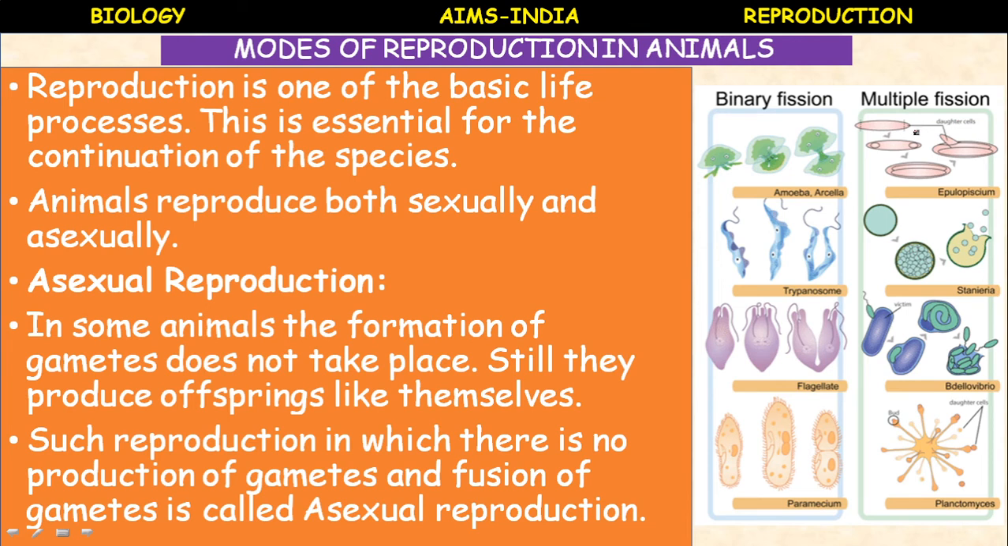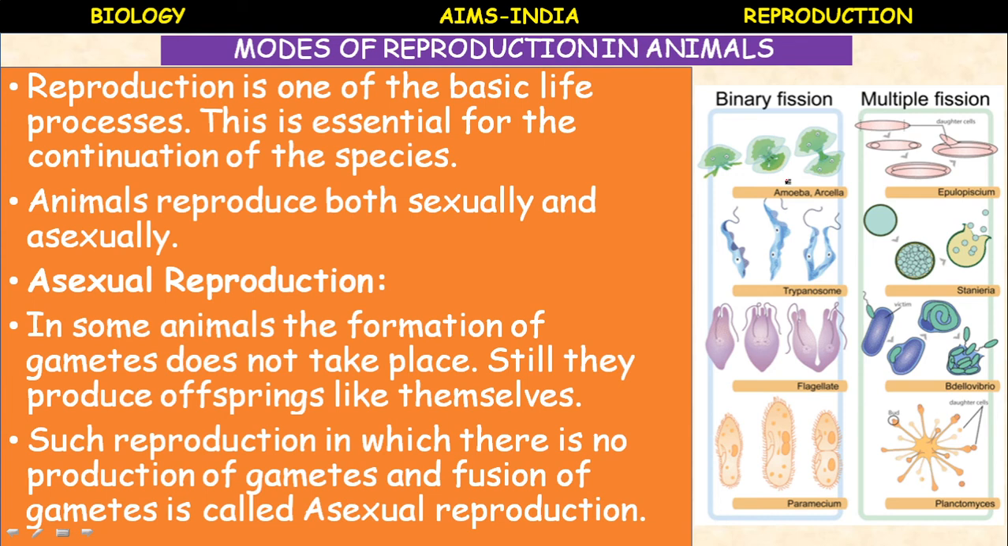Next, multiple fission. Multiple fission means several. One organism can produce more organisms, more than two. Then it is called multiple fission. So here some examples are given: Steineria, Bdellovibrio, a bacterium, and Plasmodium. They show multiple fission. Even paramecium and amoeba, in adverse conditions, also show multiple fission.